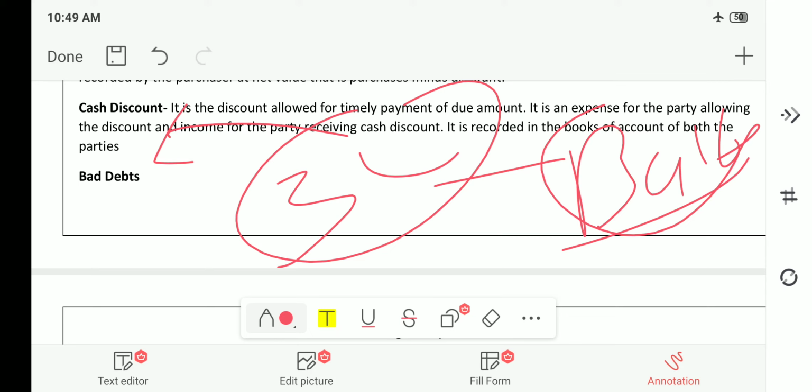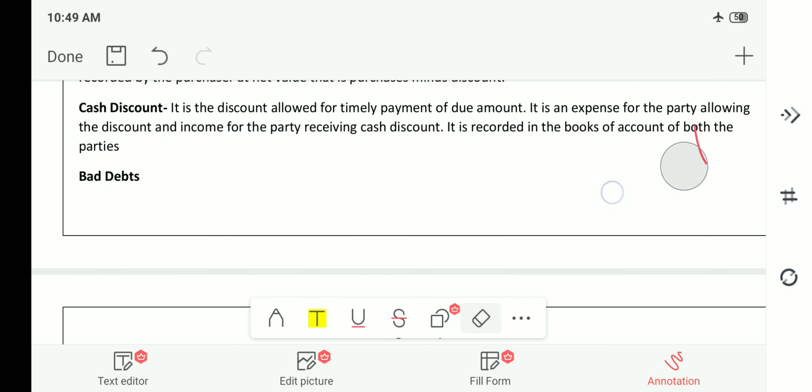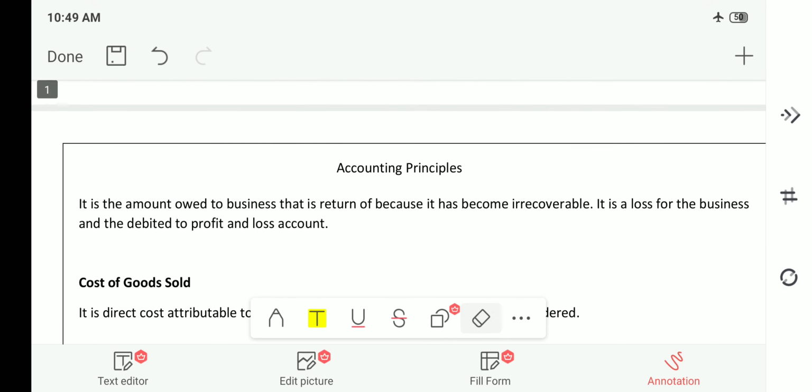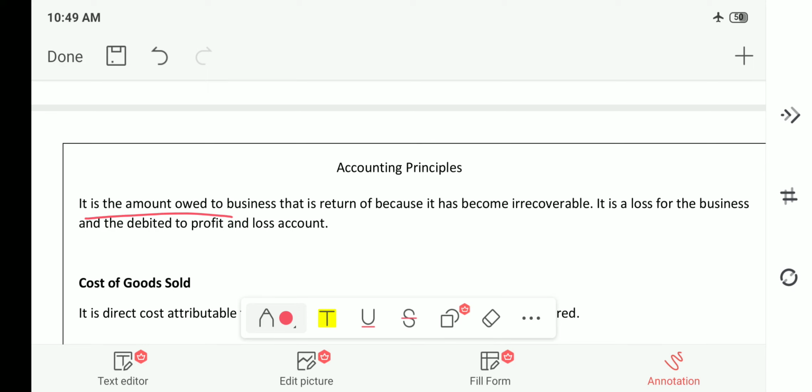It is the amount that I was assured to get, but I am also assured that now this amount will not be coming to me. Therefore, this 3 lakh will be a bad debt for me. Now we will try to understand the definition. It is the amount owed to the business that has become irrecoverable.